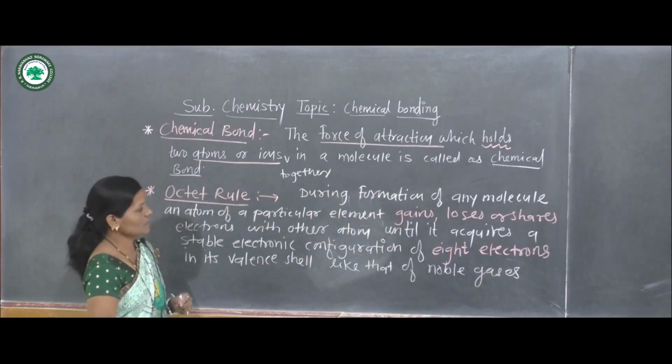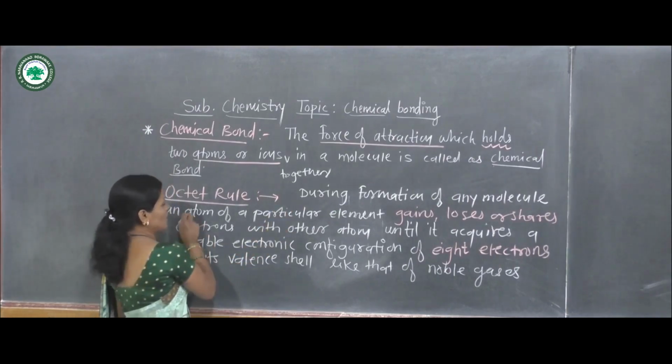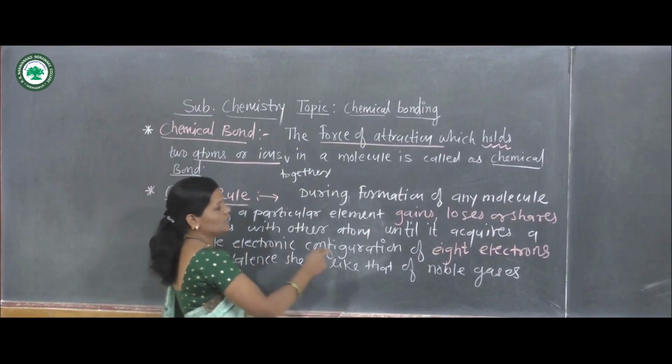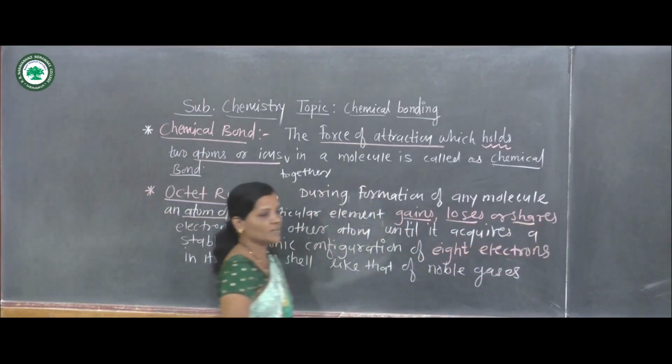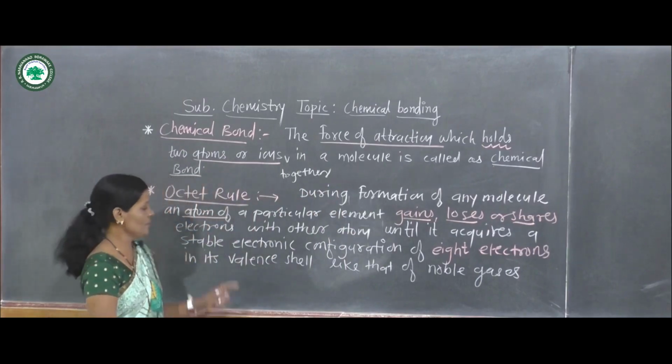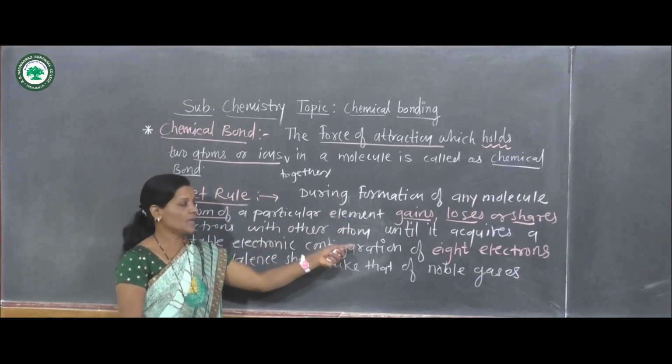Now here what happens during formation of any molecule: an atom of a particular element gains, loses or shares electrons with other atom.